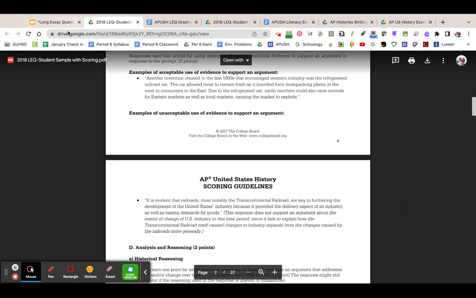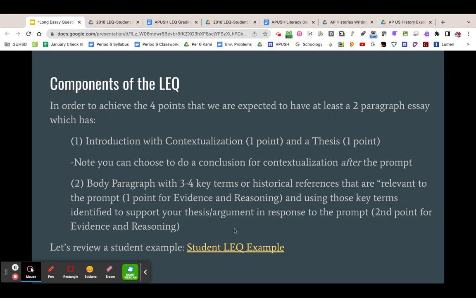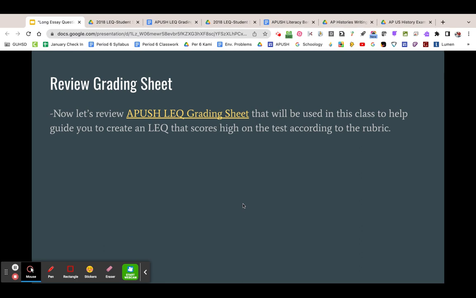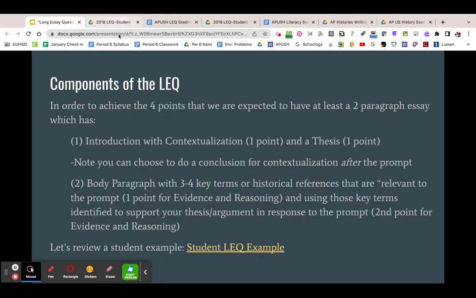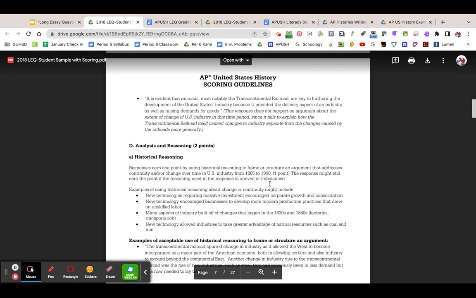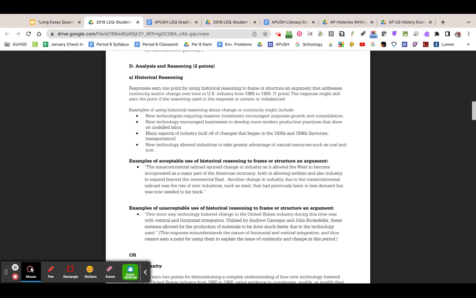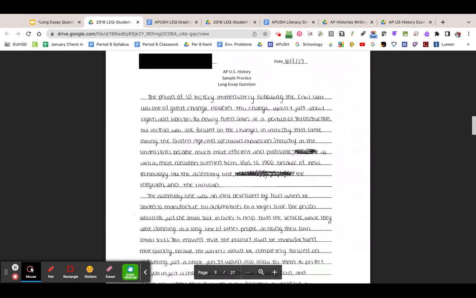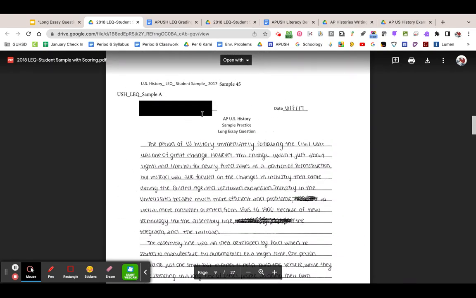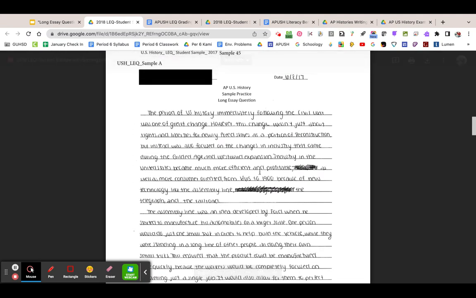So again, you will have access to this Google Slides. Please go ahead and hit the student LEQ and take a couple of minutes right now, maybe 10 to 15 minutes, to review it and understand exactly what they're looking for. And please identify a couple of students that did successfully and figure out what they did right and what they did wrong to help you become successful as well.